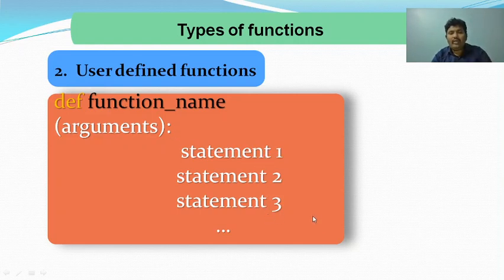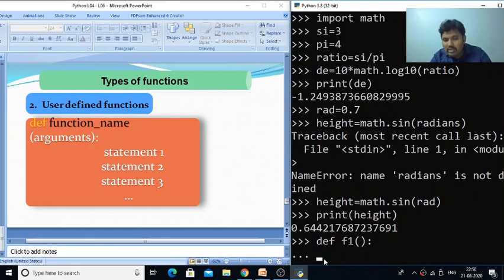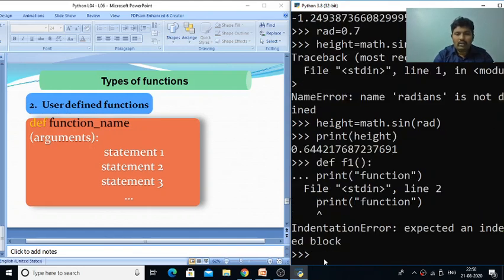Now we can try to do one simple function here. For example, our function starts with def, and our function name is f1. I don't have any arguments, so I put a colon and press enter. It shows three dots. For example, here I am going to print function. It is showing an error.